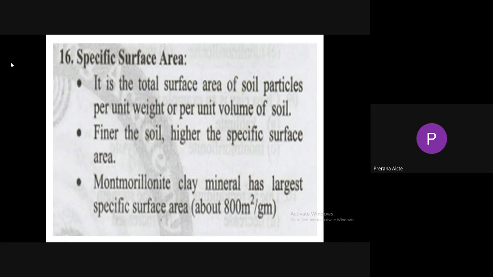Montmorillonite clay mineral has the largest specific surface area, about 800 meters square per gram. In montmorillonite mineral, the size of the particle is very small. Hence, the montmorillonite clay mineral has the largest specific surface area, about 800 meters square per gram.